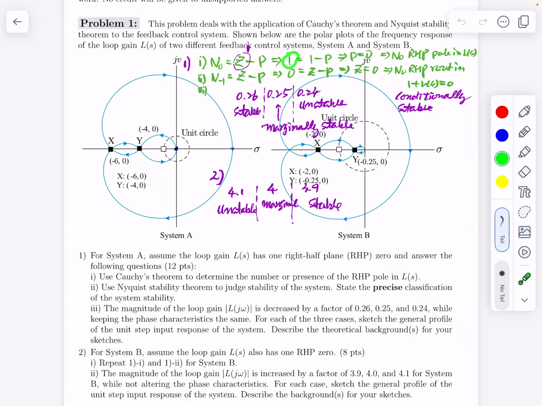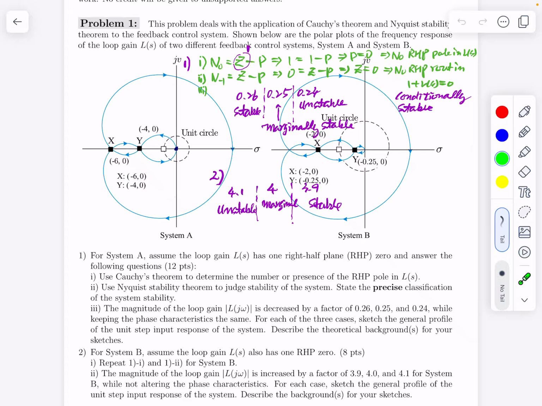This is the number of encirclements of this origin, and Z is the RHP zeros contained in the loop gain, which is 1, and we want to know P, the number of poles. Using this equation, N_0 is Z minus P, and it translates to 1 = 1 - P, so P is 0. That means there is no right-half plane pole in L(s).